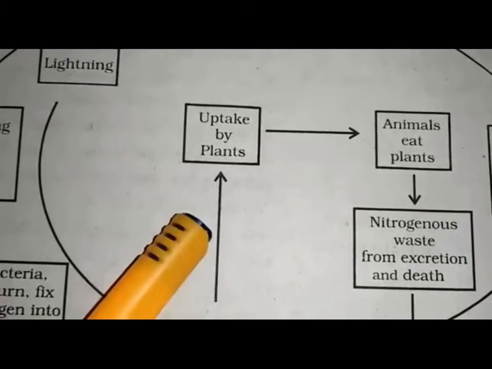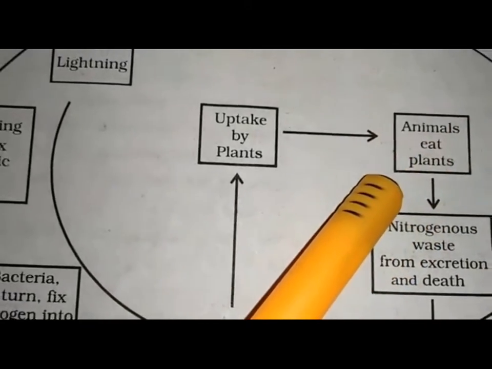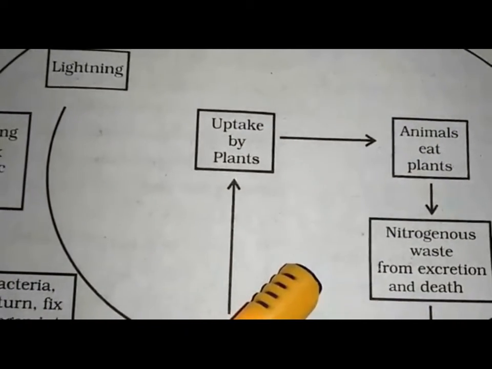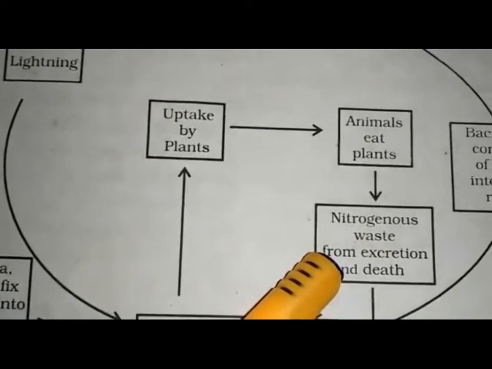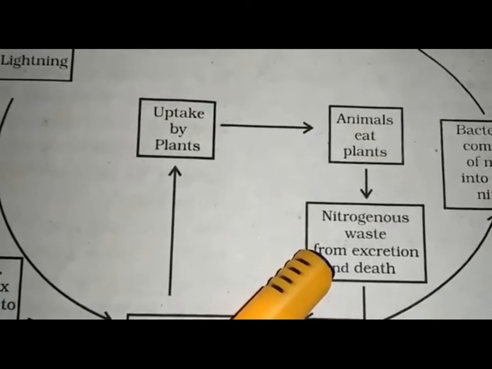When plants and animals die, and their wastes are also converted into simple compounds of nitrogen.